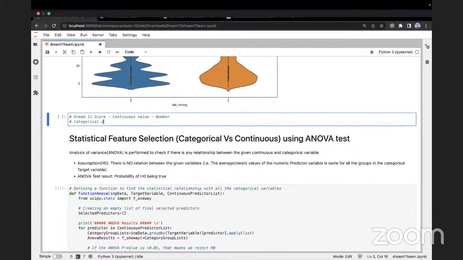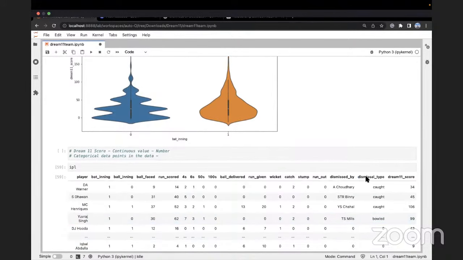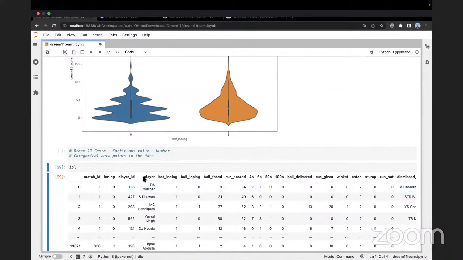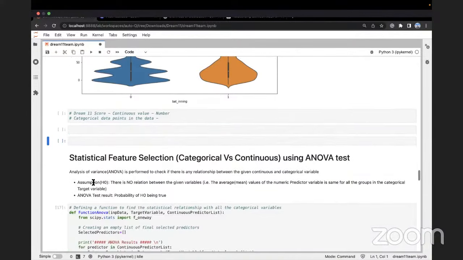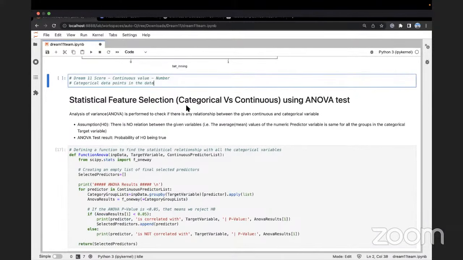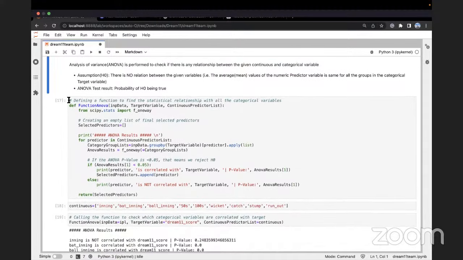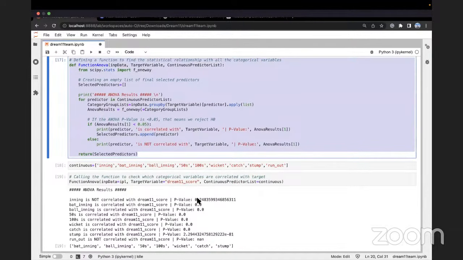And we have categorical data points in the data. What are the categorical data points? If I just quickly look at IPL, you can see dismissal type and the name of the player. Okay, there are some categorical data points. Now what I can do is I can try to create a statistical measure using which I can find out if out of all the categorical variables available to me, do they help me in predicting my continuous value, my Dream 11 score better or not? Okay, so this is a piece of code which basically helps you understand.